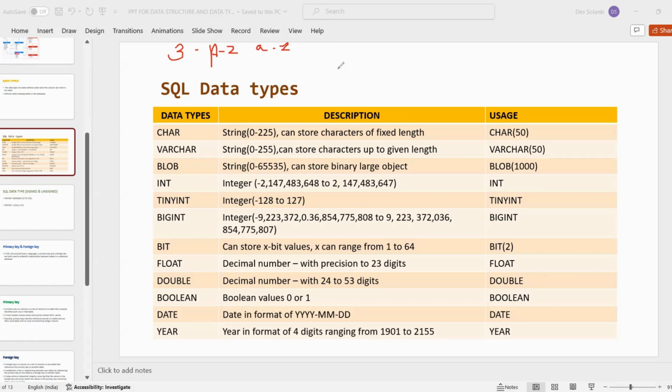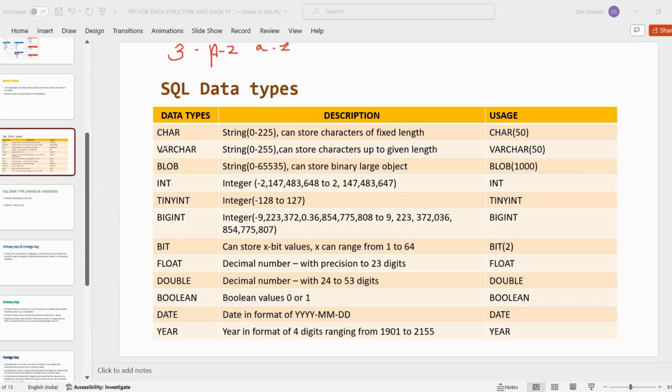For this type of data, we need to define the data type character. For data like someone's name, address, mail ID, a location name, a city name, these are examples of character data types.